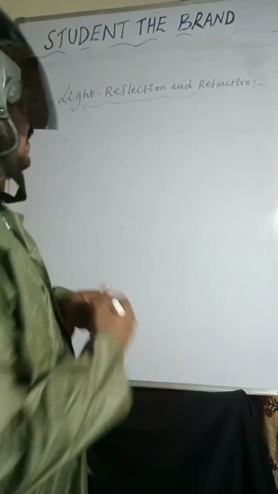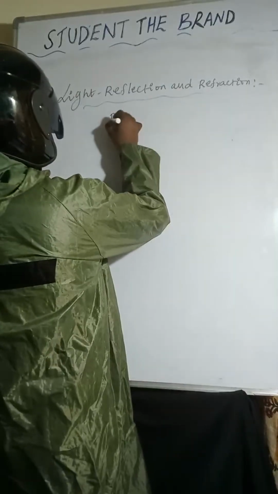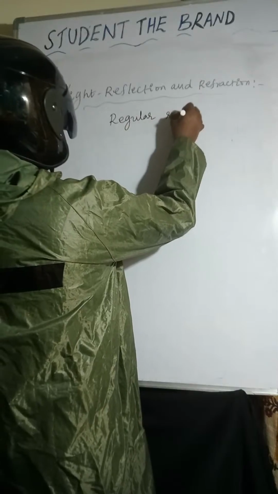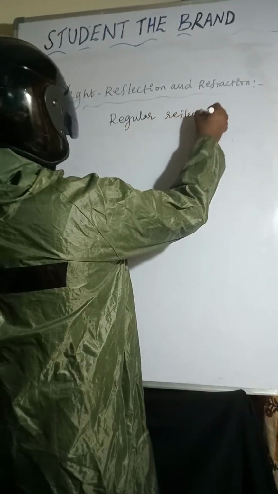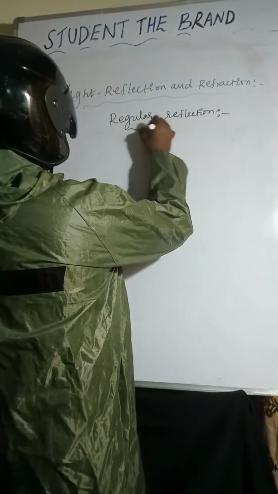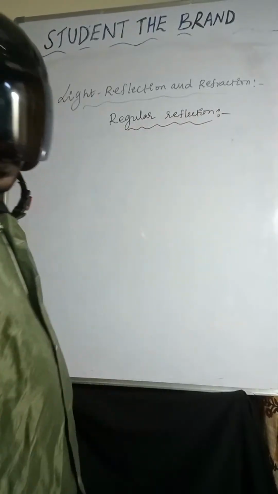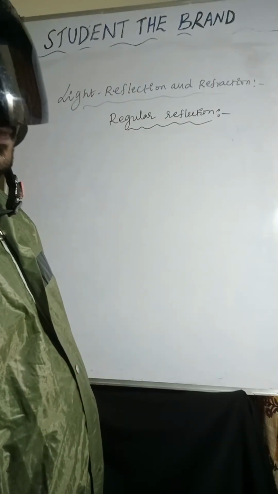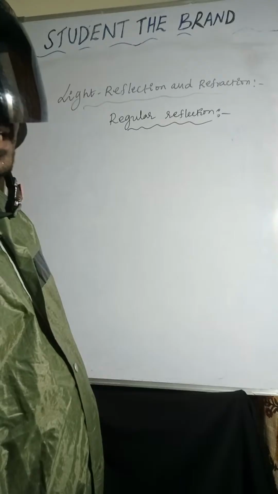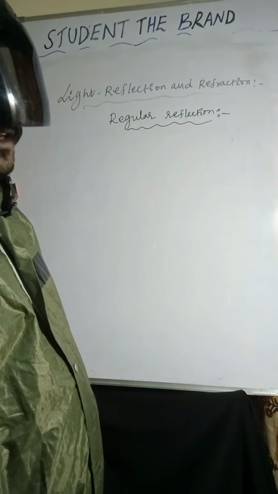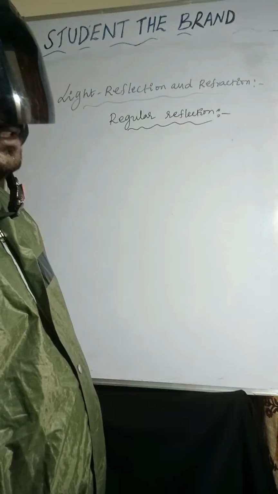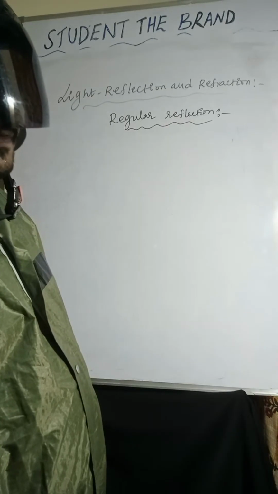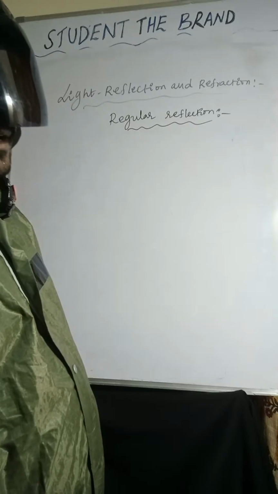Now you can observe here, regular reflection and irregular reflection. Regular reflection takes place on a smooth surface. Irregular reflection takes place on a rough surface. Right? So be clear with that.